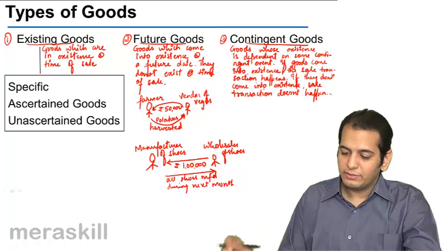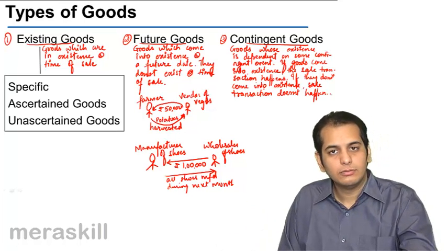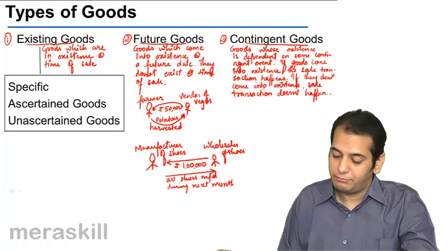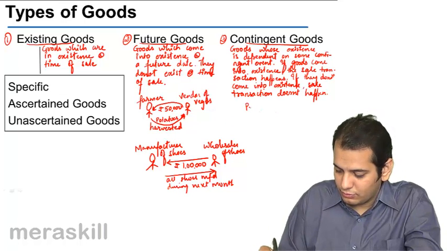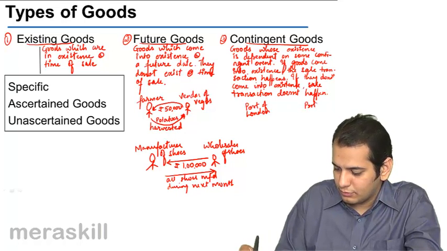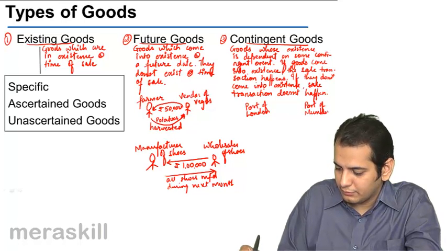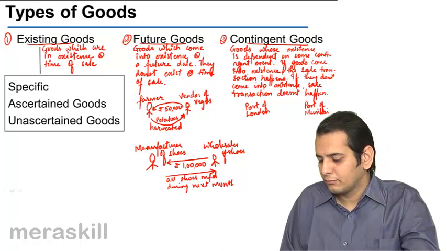Now to explain this line, I'll give you an example. Now let's say this is the port of London and this is the port of Mumbai. Okay.